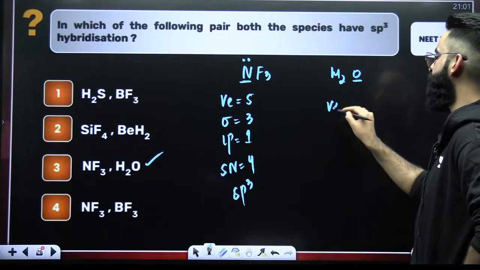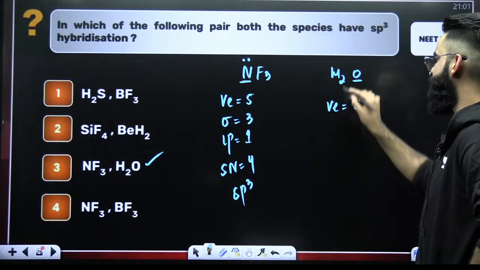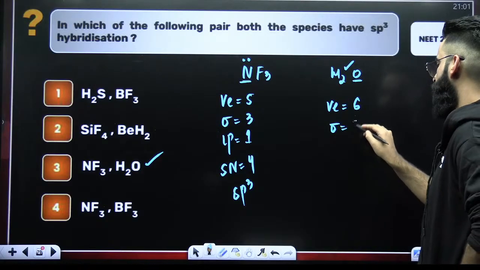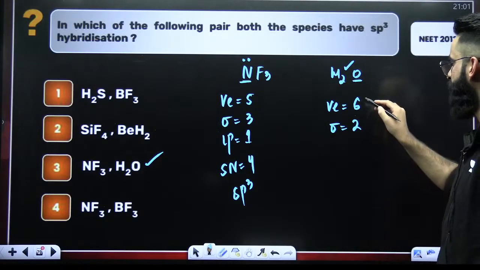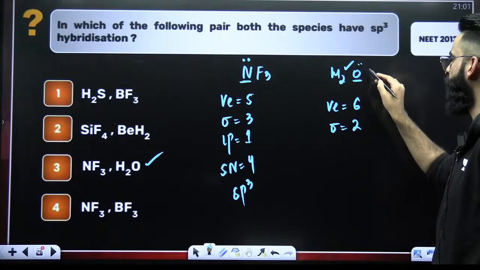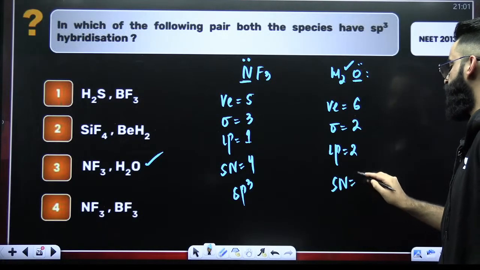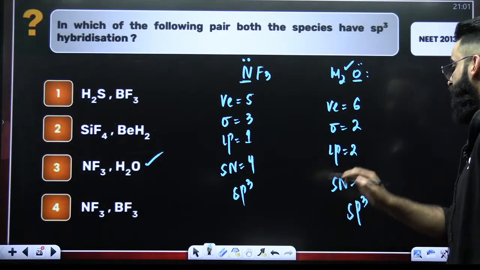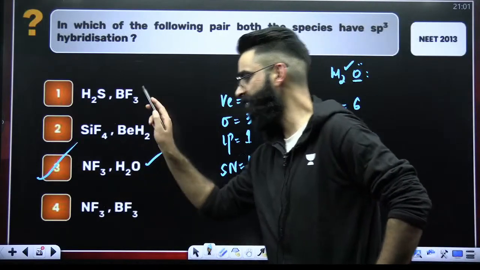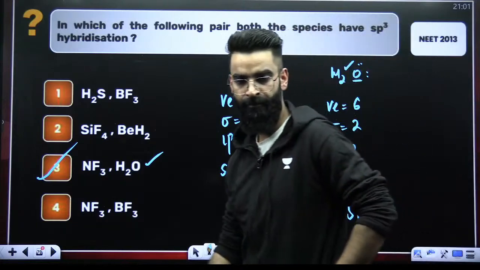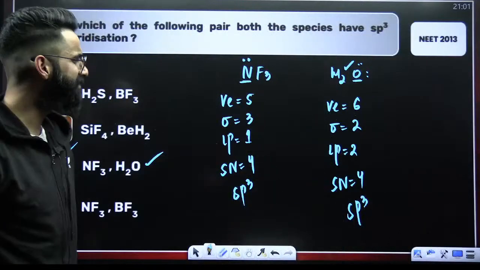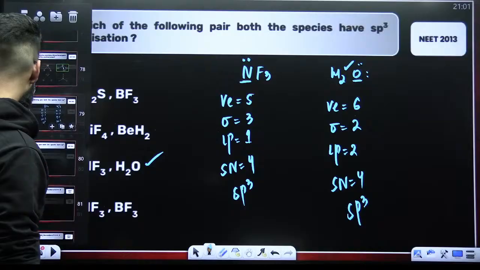Now, talk about your water, H2O. How many valence electrons with oxygen? 6. How many surrounding atoms here? 2 surrounding atoms means 2 sigma bonds. So out of 6, 2 are used, so 4 are still left in the form of 2 lone pairs. Steric number 2 plus 2, 4. Hybridization involved is sp3. So the correct answer of this particular question is going to be option C. Perfect. Simple basic questions they've asked.